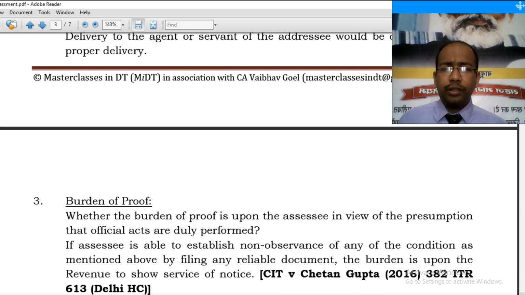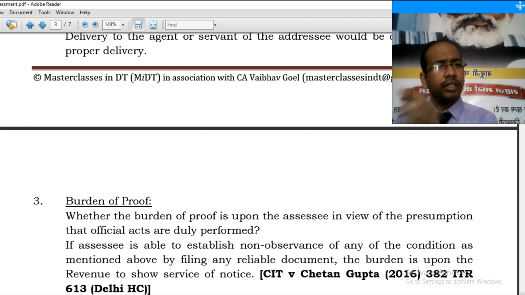Now, the burden of proof shifts when any of the four conditions fails. So what is the most important? The most important is the address. If the assessee is able to substantiate that the address given in the notice is wrong or is not the address of the assessee, it can be said no notice was served upon him, and the burden would shift upon the assessing officer to show and establish by positive evidence that the notice was actually served.